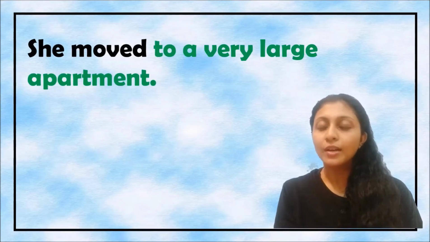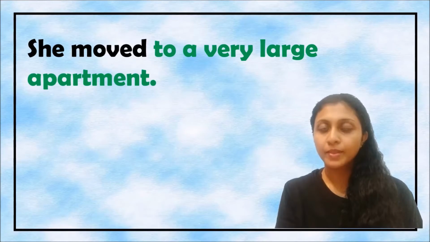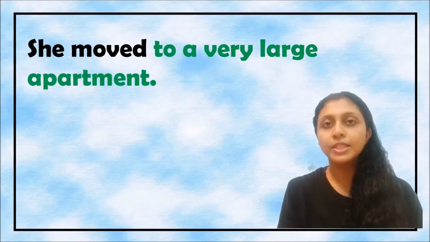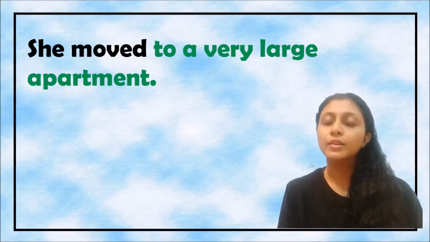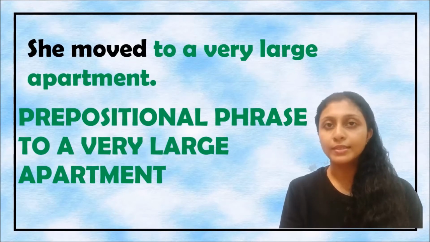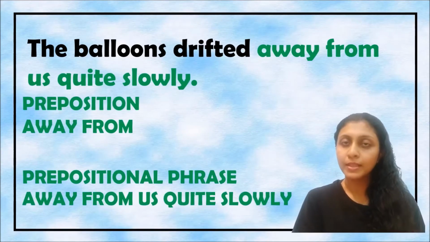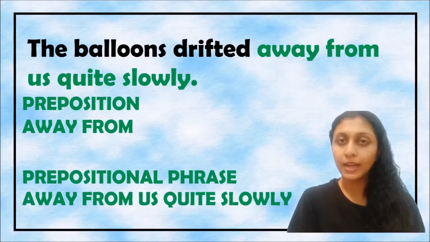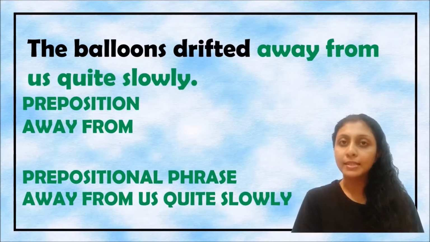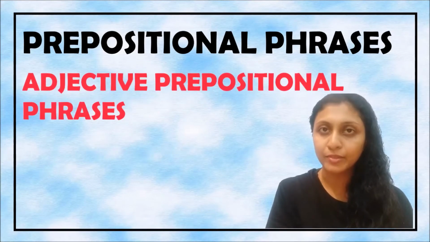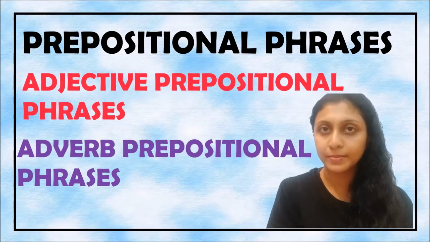She moved to a very large apartment. Here, we know that very large is an adjective phrase. And when we take the whole phrase, which is to a very large apartment, the whole phrase is known as a prepositional phrase. The balloons drifted away from us quite slowly. Here, away from is the preposition and quite slowly is the adverb phrase. And therefore, the whole phrase may be termed as a prepositional phrase. Prepositional phrases can either be an adjective prepositional phrase or an adverb prepositional phrase.